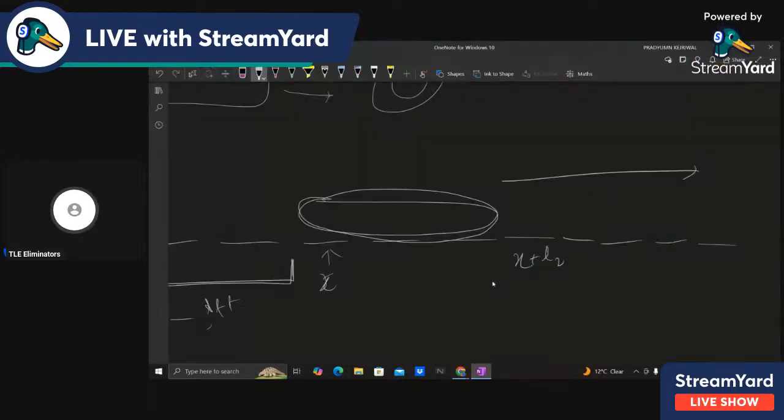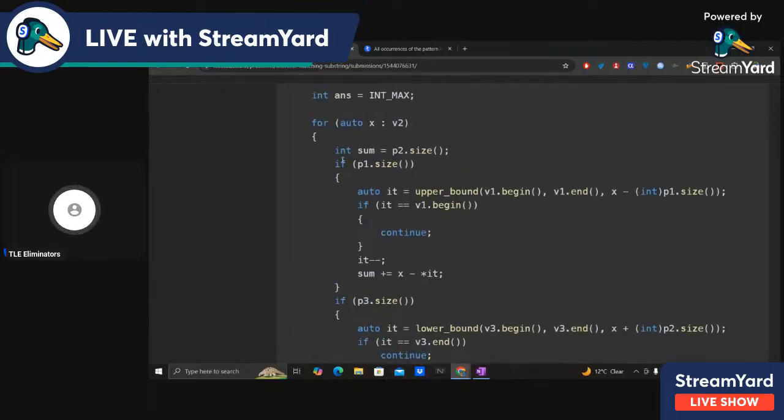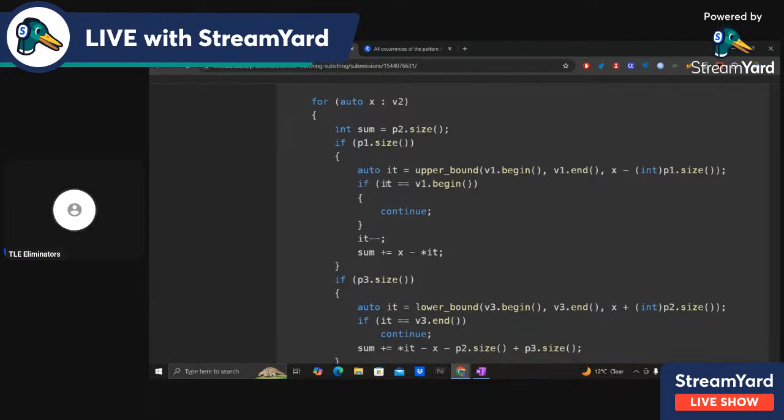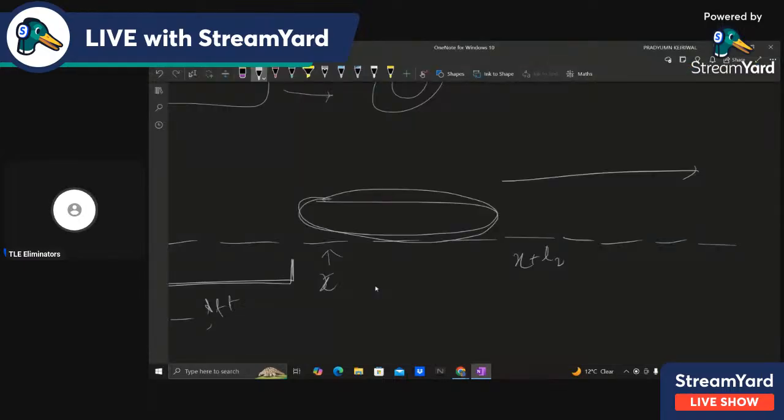Now if it is equal to v3 dot end, that means that it is not able to find any instance of v3. Then continue. Continue means that this value of x is not valid because we were not able to find the instance of p3, right? And otherwise, if we were able to find that, okay, let's say we found this it, then we need to add the length. So currently we have added this part, right? So we need to add this part, and whatever the string goes.